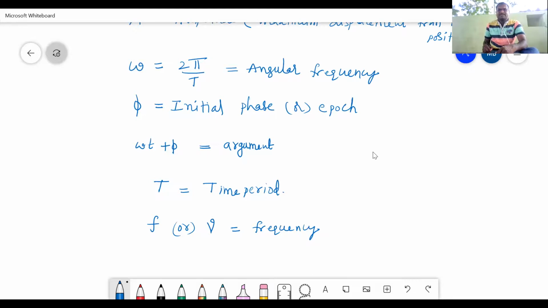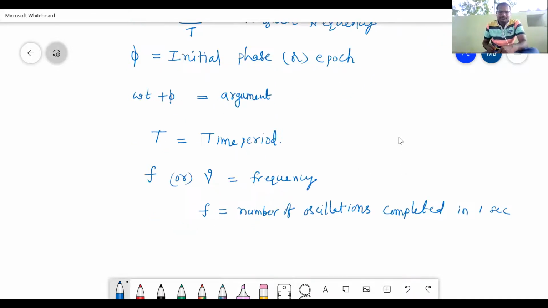What is frequency? Frequency is nothing but the number of oscillations completed in 1 second.